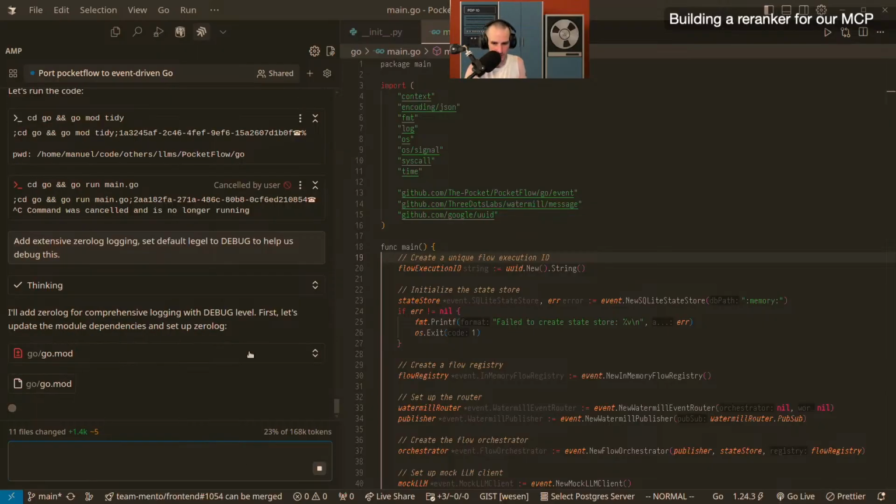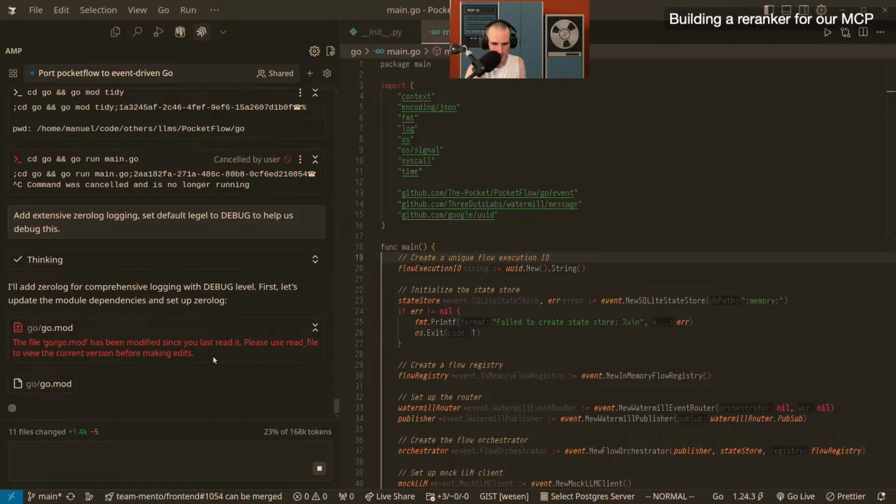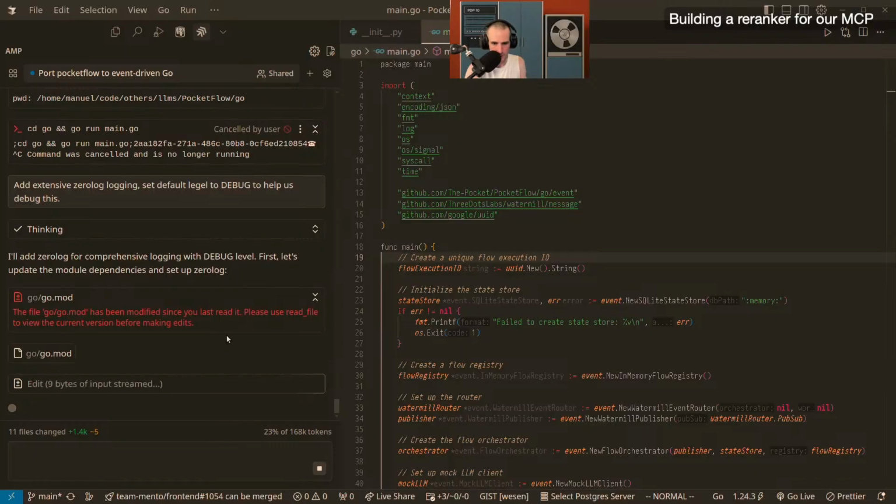I wonder if it found the wrong file. So this is where it stops. I didn't modify go.mod. What are you talking about?